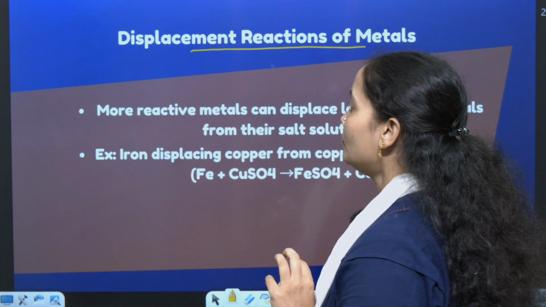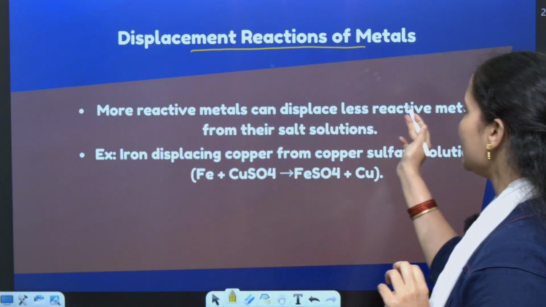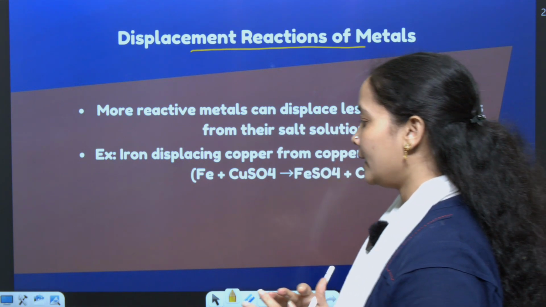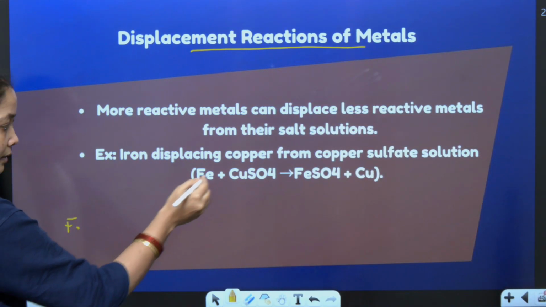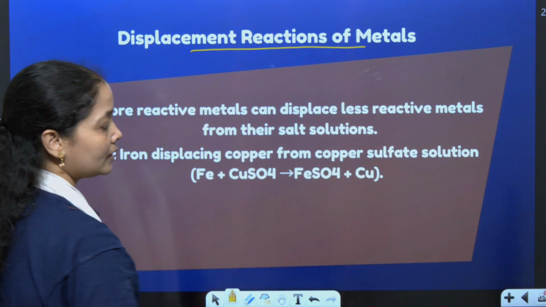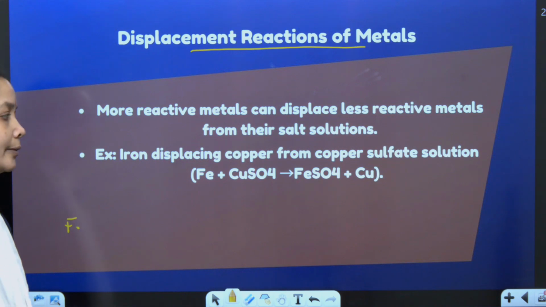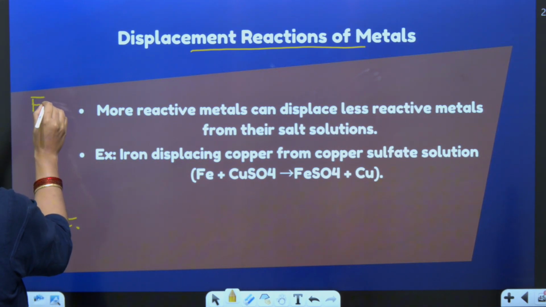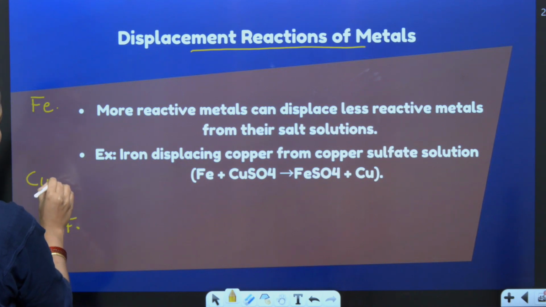Alright. So a more reactive metal can displace a less reactive metal from its salt solution. If I have Fe, the reaction is written here: Fe plus CuSO4 gives FeSO4 plus Cu. Where is iron placed? Iron is placed here and copper is here in the reactivity series.